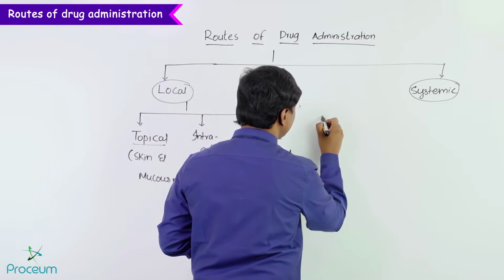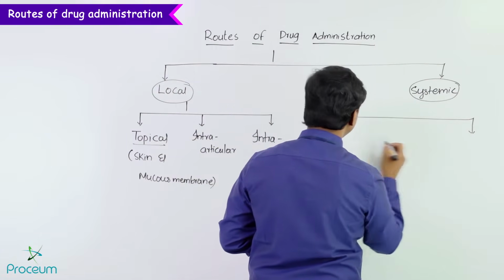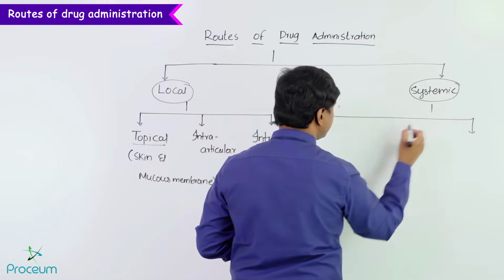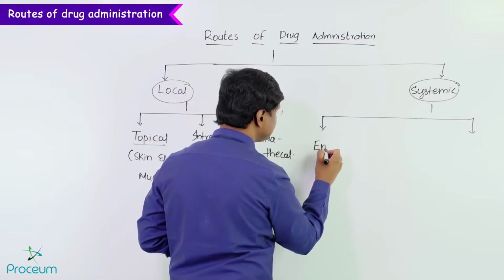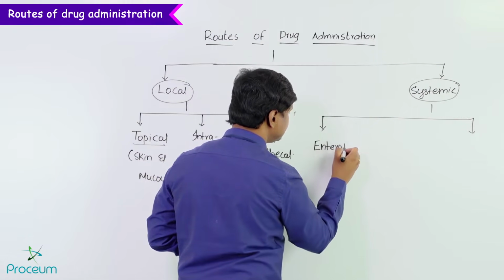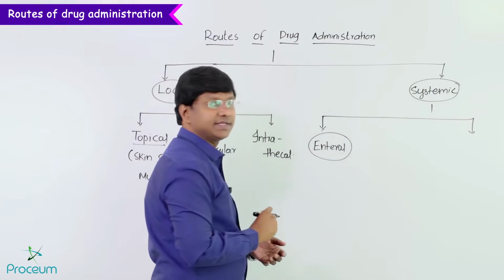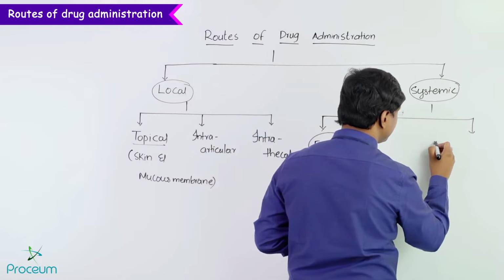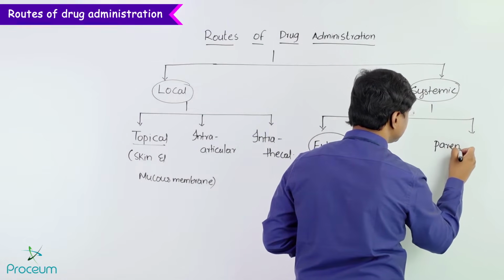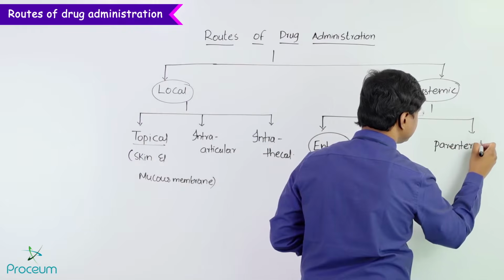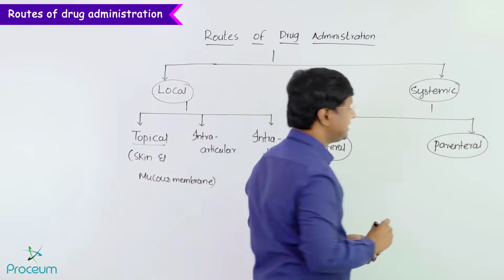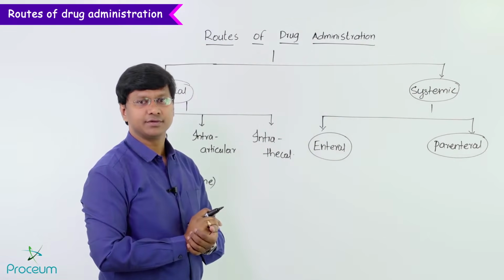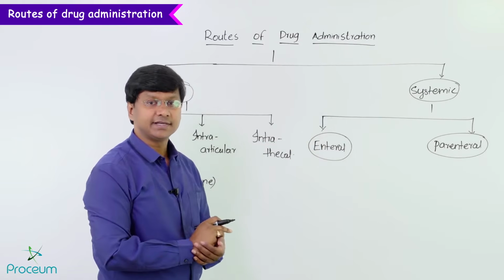Now you take the systemic route of administration. The systemic route, remember, is either the enteral route or the parenteral route. Now you take the enteral route.